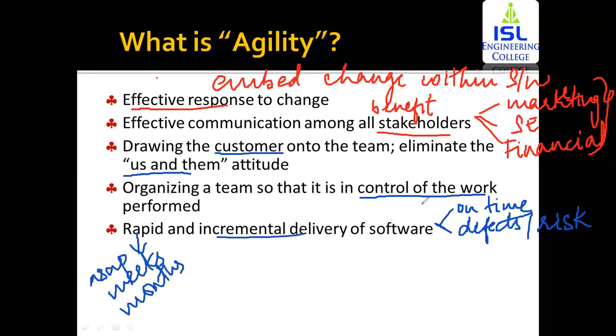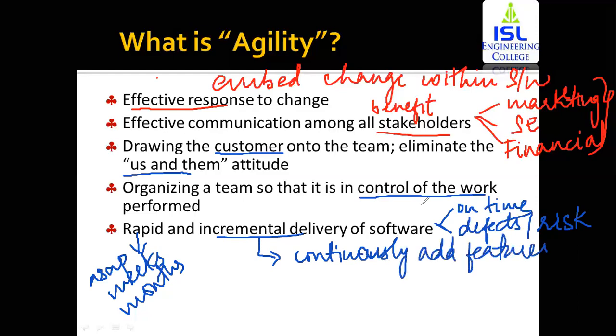And for incremental deliveries, you're going to continuously add features to the software until the software is complete.